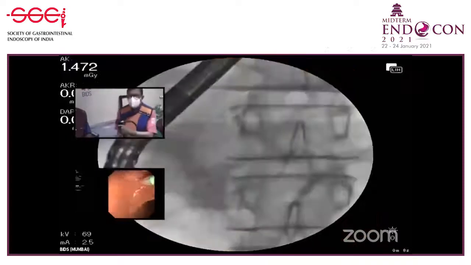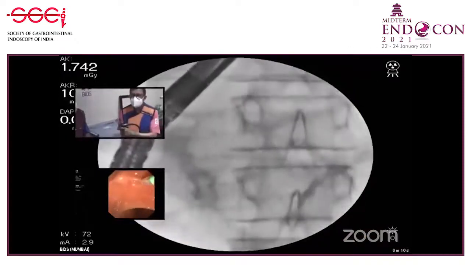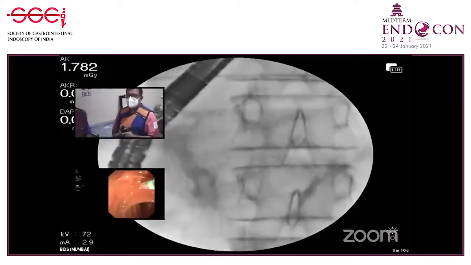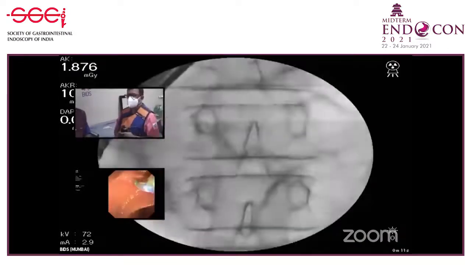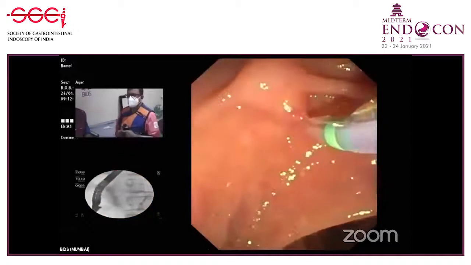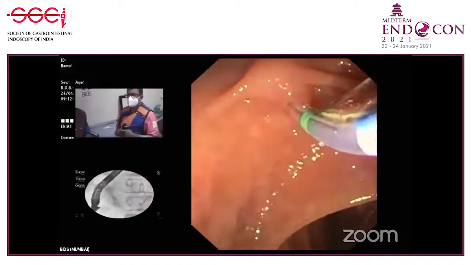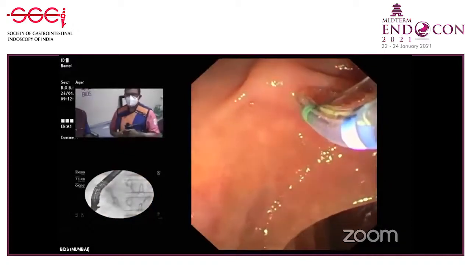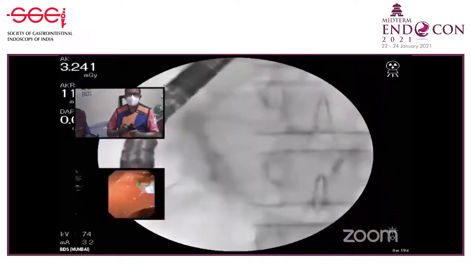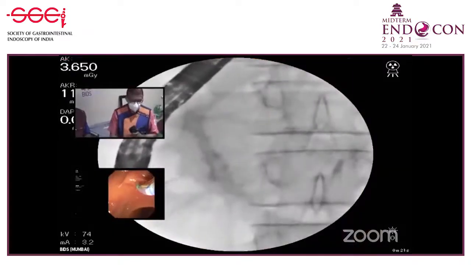So I'm going to hold the scope in such a way, hold it like this, please. Okay, now see here, from left to the right, from below upwards. Okay, very gentle, trying to cannulate the major papilla. You have to turn the scope a little bit.